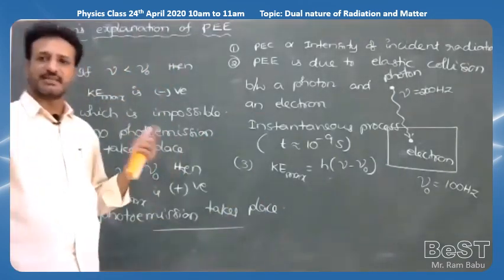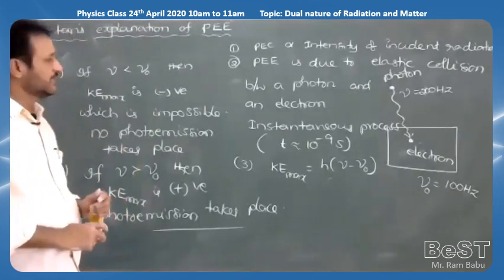So in this way, Einstein explained the photoelectric effect by using his photoelectric equation, but experimentally it was verified by Millikan. In the next class we'll discuss the remaining concepts.